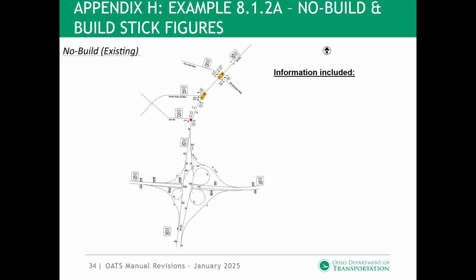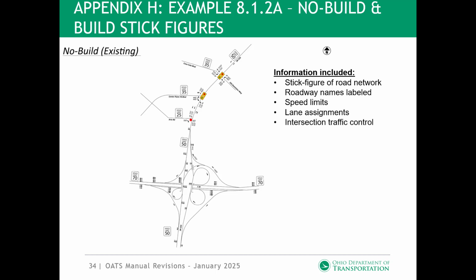The no build condition stick figure diagram for this example is from an interchange study and includes the following information: stick figure of study area, roadway names labeled, speed limits, lane assignments, which includes the number and types of lanes, intersection traffic control. This example shows one intersection operates under stop control and two intersections are signalized. Storage lengths of each lane, including left turn lanes, through lanes, and right turn lanes.